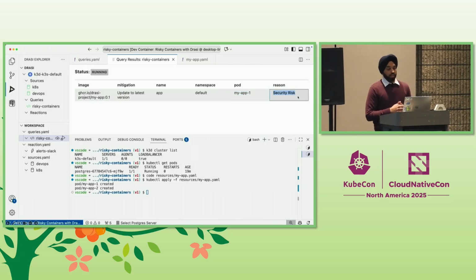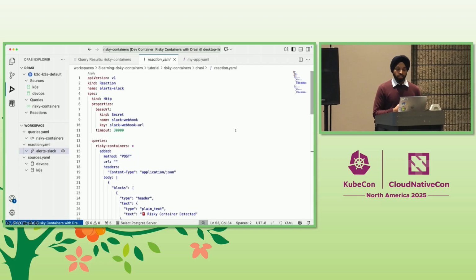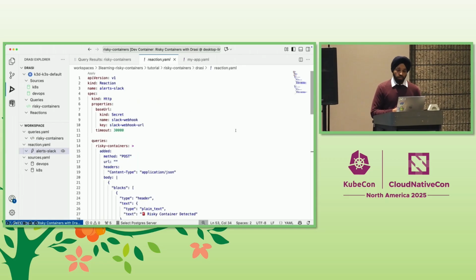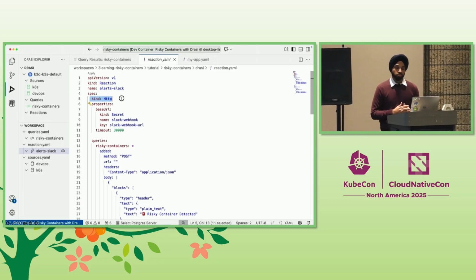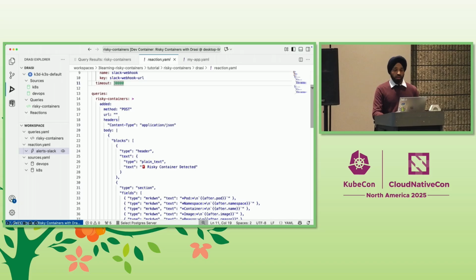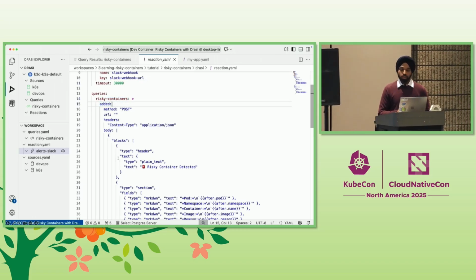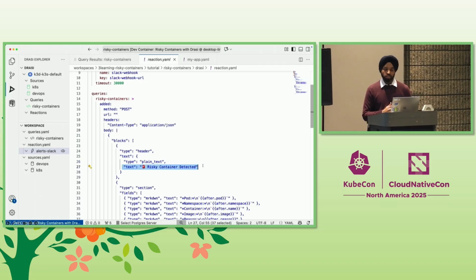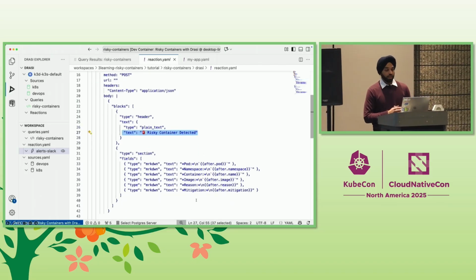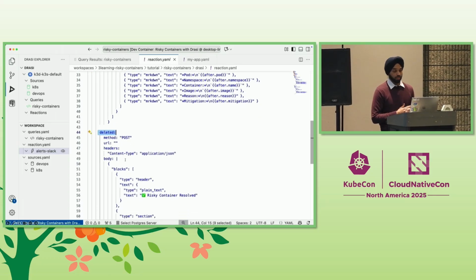Now, what can we do with this kind of live result set? As I said, we can send alerts to Prometheus Alert Manager or PagerDuty, but here I'm going to use an HTTP reaction. This is very versatile. It allows Drasi to invoke any arbitrary webhook. For instance, here, I'm going to invoke a Slack webhook URL, which will help us send messages to a Slack workspace. We tell Drasi here that when new results for this query are added, we want to send a message saying risky container detected to the Slack channel with these particular details. And when the query results get removed, we want another message saying risky container resolved.